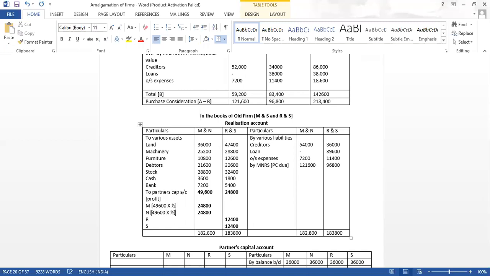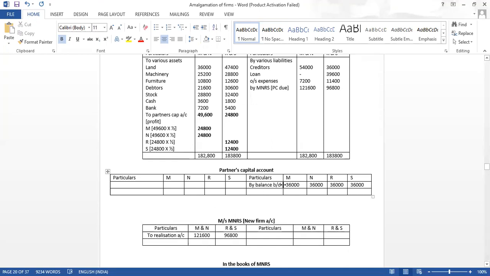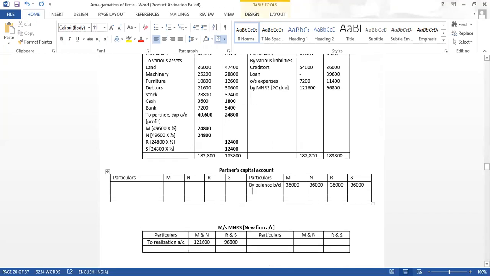Why directly I took the profit? Because all the assets and all the liabilities are taken over. There is no liability left or asset left. All assets and liabilities are taken over, so we can directly take down the profit. So now what we will do, opposite effect. Two partners will become by realization.